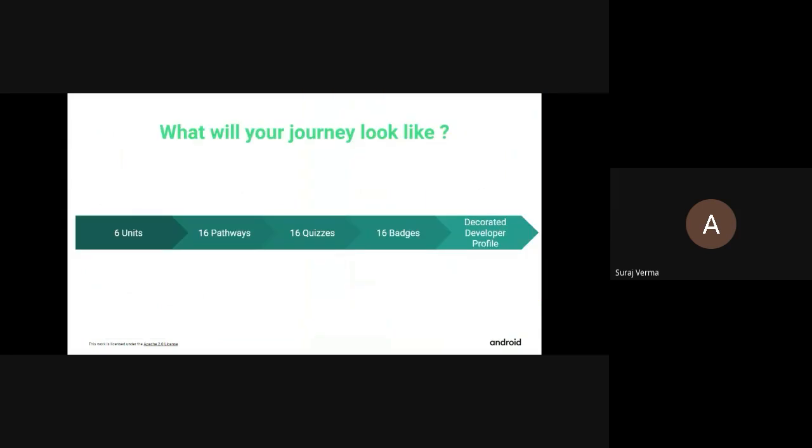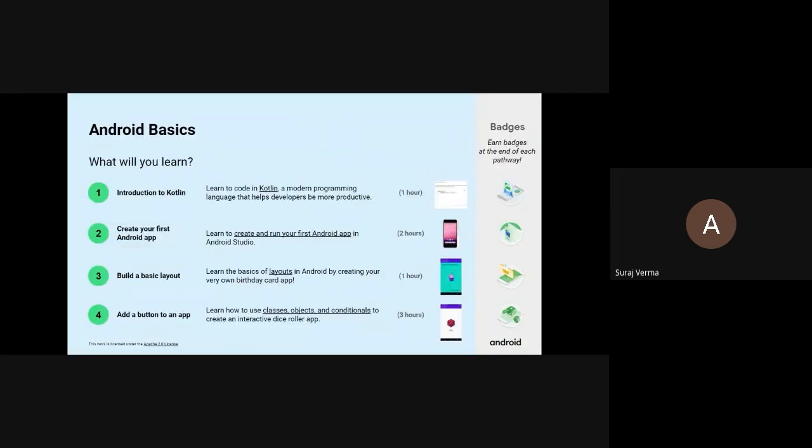So this is how the complete journey looks. There will be in all 6 units that you have to complete, consisting of 16 pathways, and you will be getting 16 badges in total that you have to collect. What will you learn in this course?